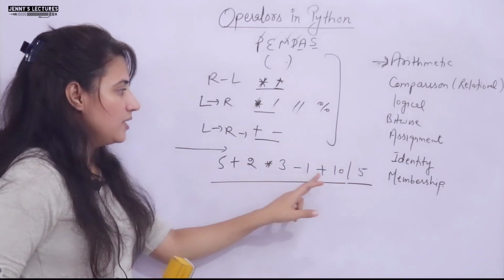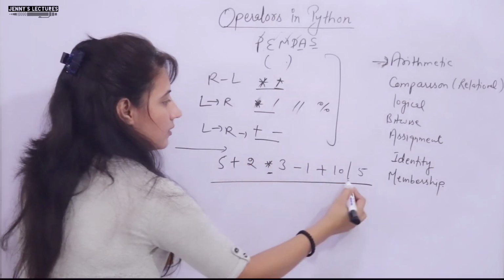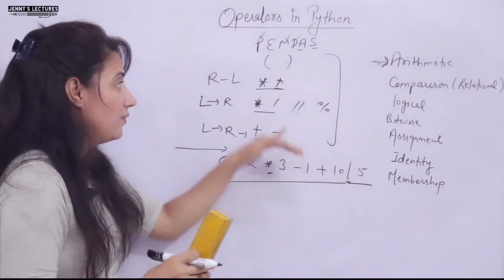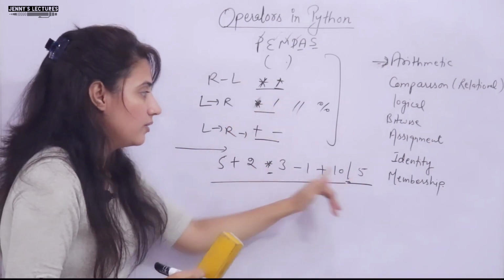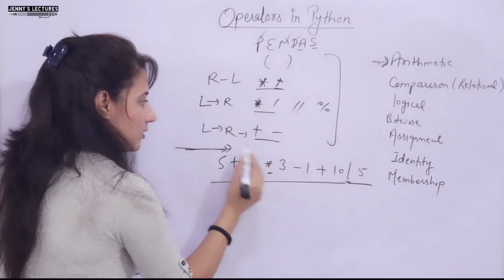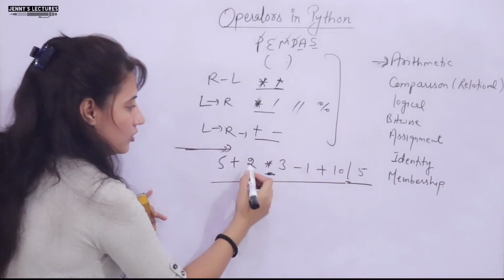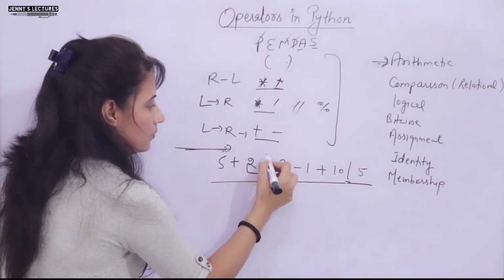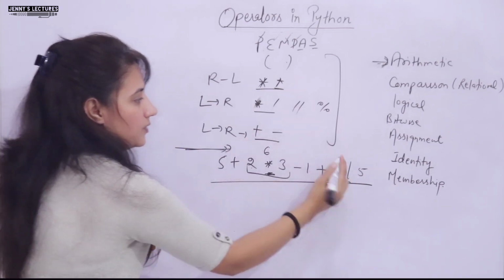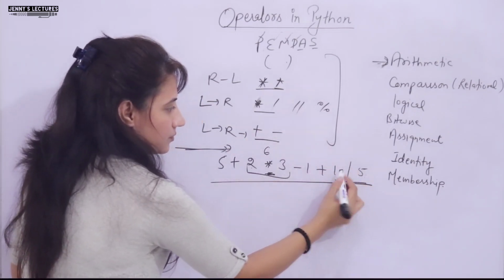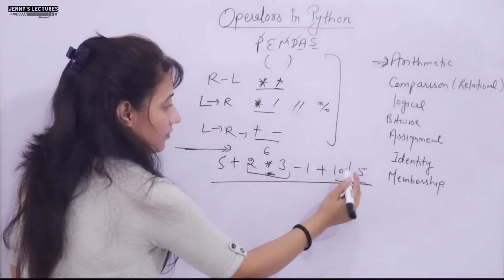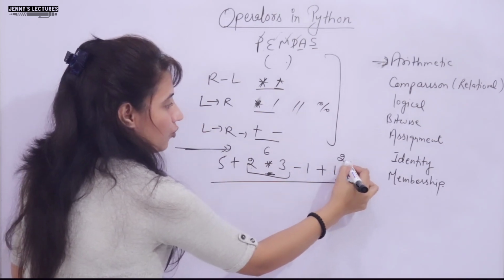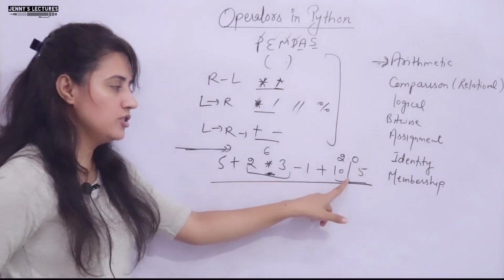Rather than plus and minus, first we solve multiplication and division because they have higher precedence. But which one of these two? Move left to right. Multiplication comes first, so this is solved first: 3 into 2 is 6. Then 10 divided by 5 would be 2.0 because this is division, not floor division.